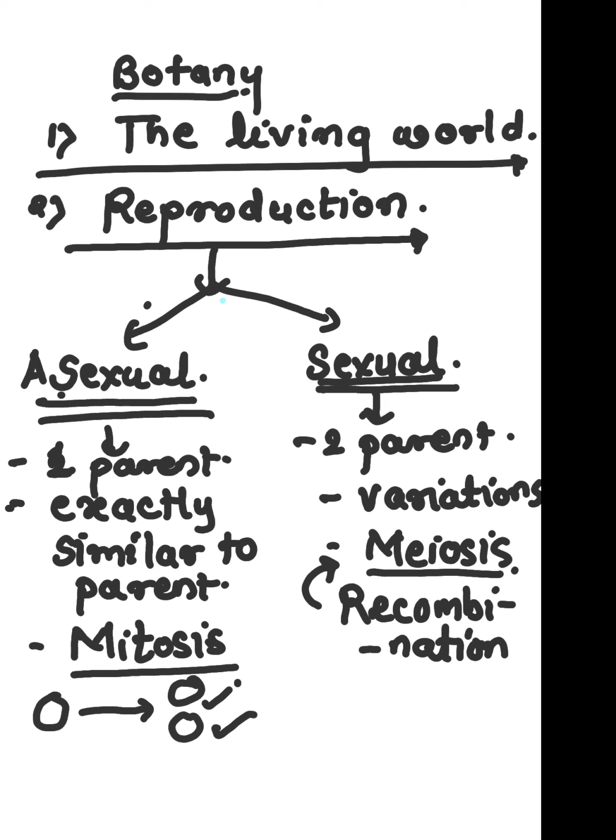So it is an equational type of division. So mitosis does not create any variation, as it is parent cell will be converted into or divided into the daughter cells. So that is the thing in the asexual reproduction. Now we will see in the asexual reproduction there are many types, which we will learn.